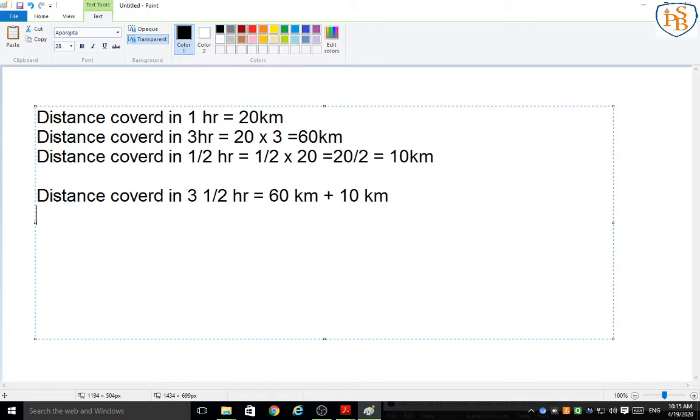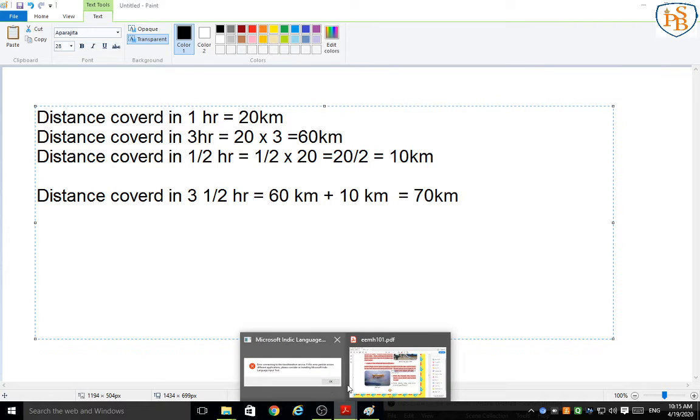So total 60 plus 10, how much? 70 kilometer. So you got the answer finally? Yes. Is your answer correct? Yes. Very good, students. The distance covered in 3.5 hours is 70 kilometer.